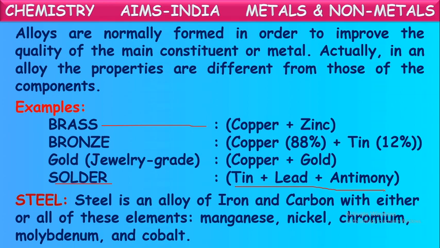One more alloy, steel. Steel is also one of the alloys. It is an alloy of iron and carbon. Mostly this steel is made by mixing iron with carbon. Along with these two, some other metals are also used for making this steel. They are manganese, nickel, chromium, molybdenum and cobalt. Some of these or sometimes all of these are used in making this steel alloy. Based upon the purpose, they mix iron and carbon along with these kinds of metals to make an alloy called steel.